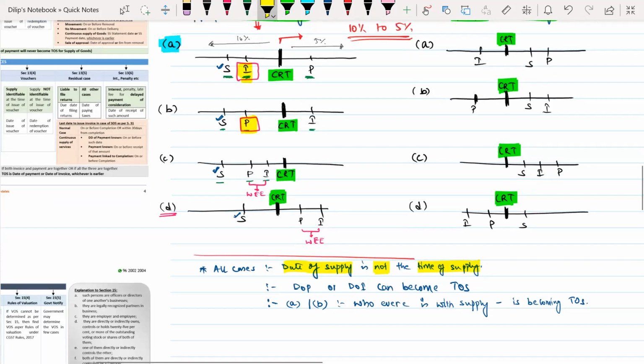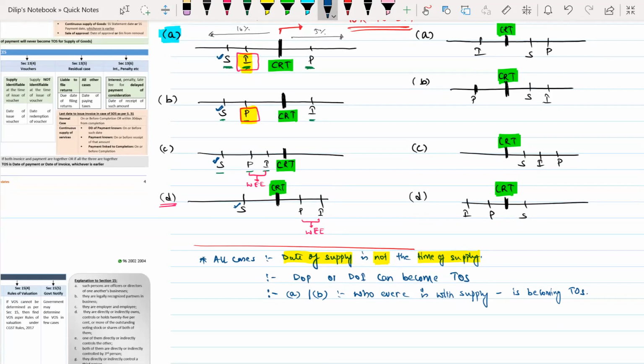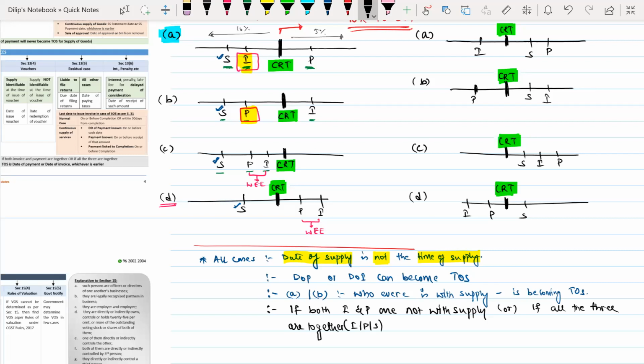Then the third conclusion which I can get from this is, if both invoice and payment are not with supply, or if all the 3 are together, all the 3 meaning invoice, payment and supply, then the time of supply will be equal to date of invoice or date of payment.